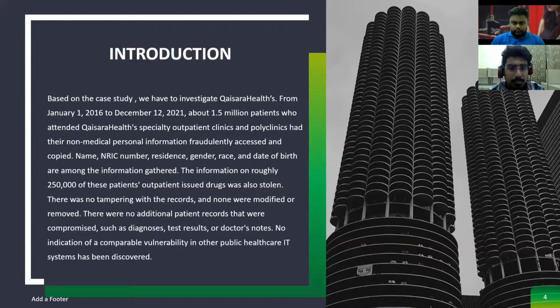There was no tampering with the records, and none were modified or removed. There were no additional patient records that were compromised, such as diagnosis, test results, or doctor notes. No indication of comparable vulnerabilities in the other public healthcare IT systems has been discovered.